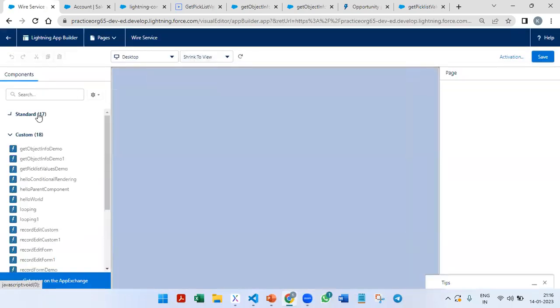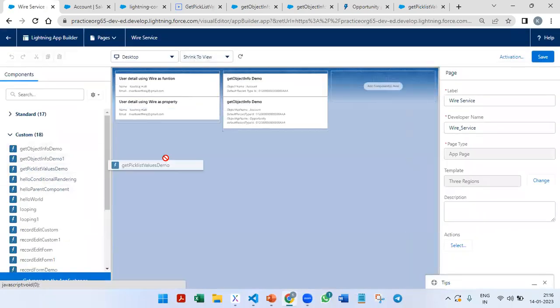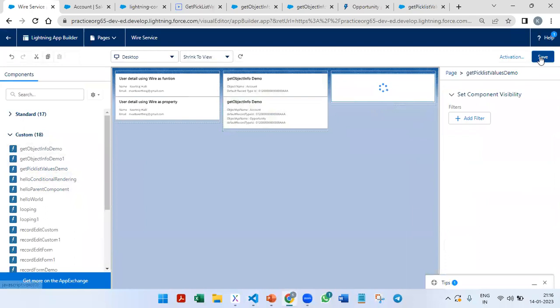Edit page. Oh, sorry, I need to get picklist values demo one.